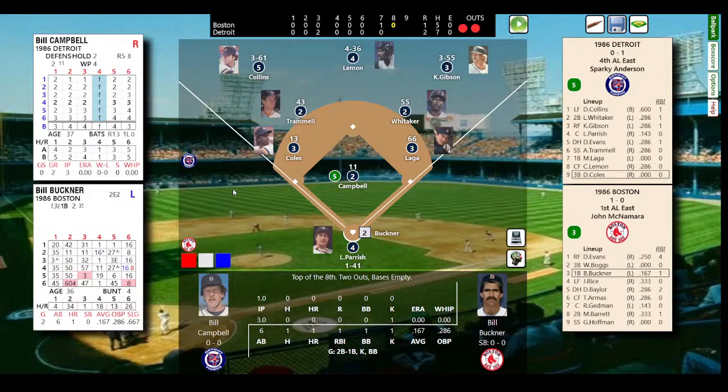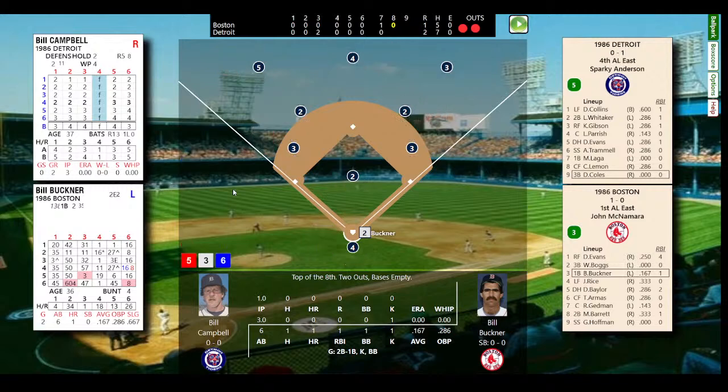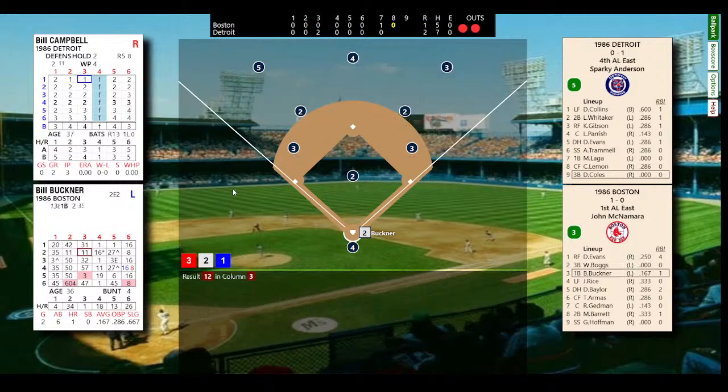Here's Buckner, two away. The Red Sox offense has not been great tonight. Credit to Frank Tanana. Here's Billy Buck. Lines out to Laga to end the top of the 8th. They go down quietly, nothing doing this half inning. So it stays 2-1, bottom of the 8th.